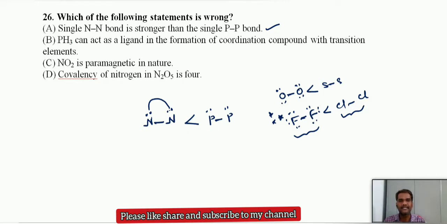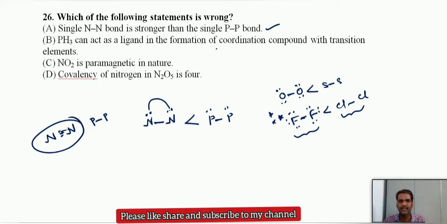So this is only a single bond. We should not consider the nitrogen triple bond. Don't compare nitrogen triple bond with phosphorus single bond. You should not compare like this. If you compare like this, anyhow nitrogen triple bond is stronger, even compared to the oxygen double bond. But we are comparing only single bonds here. Next statement, you can check the other statements also.